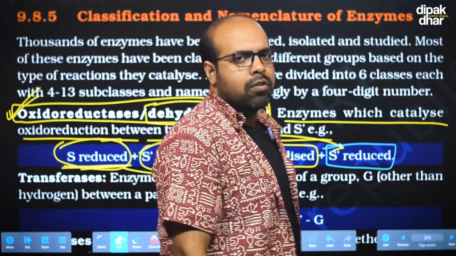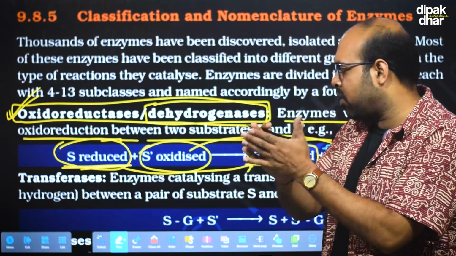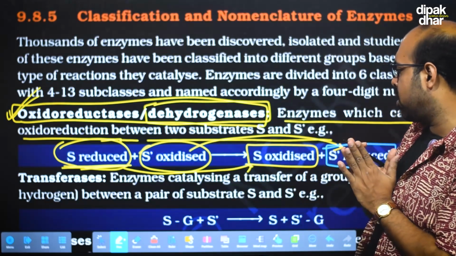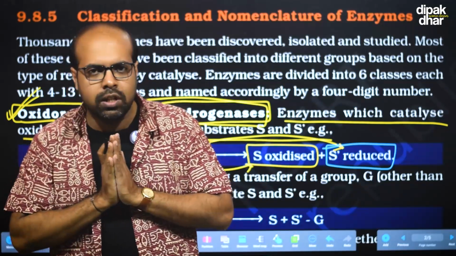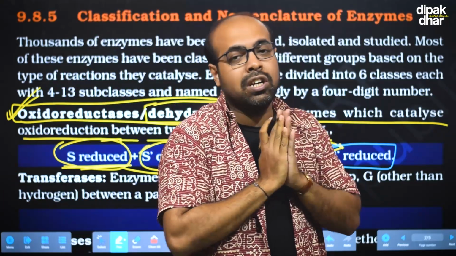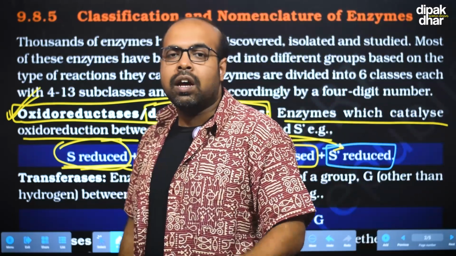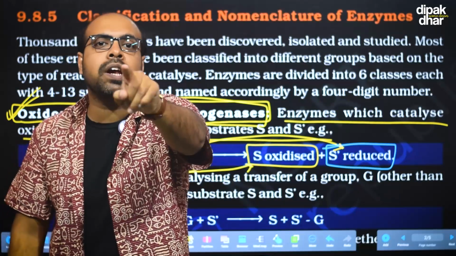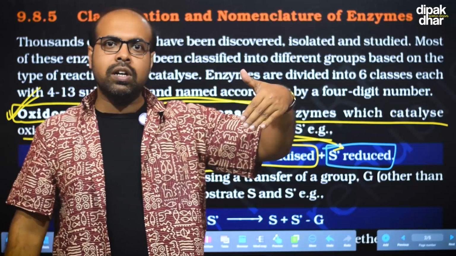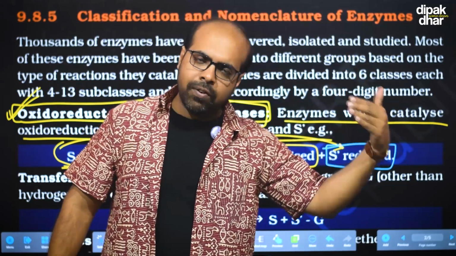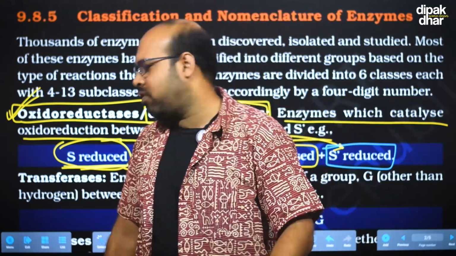So the oxidoreductase group of enzymes oxidizes or reduces their substrate. Examples of oxidoreductase enzymes will end in dehydrogenase, for example lactate dehydrogenase, pyruvate dehydrogenase, glyceraldehyde 3-phosphate dehydrogenase. Any enzyme that ends with dehydrogenase is definitely an oxidoreductase.